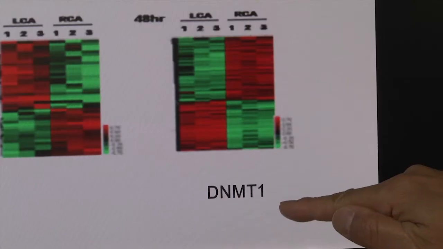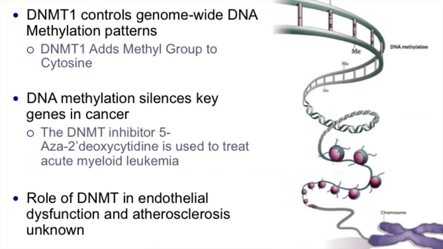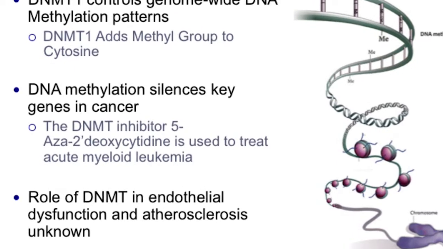With this model, we developed an additional novel technique which allowed us to collect endothelial-enriched genes directly from our animal models. Of the hundreds of genes, we noticed DNMT1. DNMT1 is DNA methyltransferase 1. This is an epigenetic master regulator. DNA methylation on promoter regions silences key genes. The role of DNMT in endothelial dysfunction and atherosclerosis, however, is unknown.